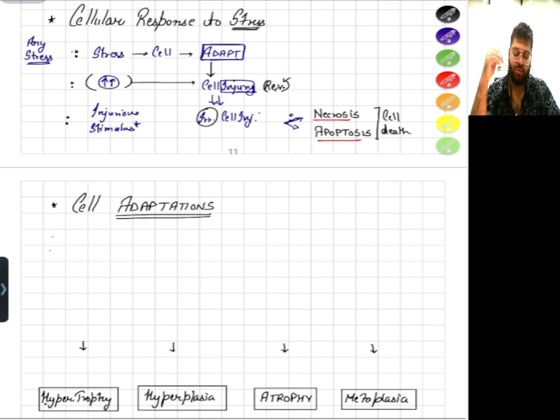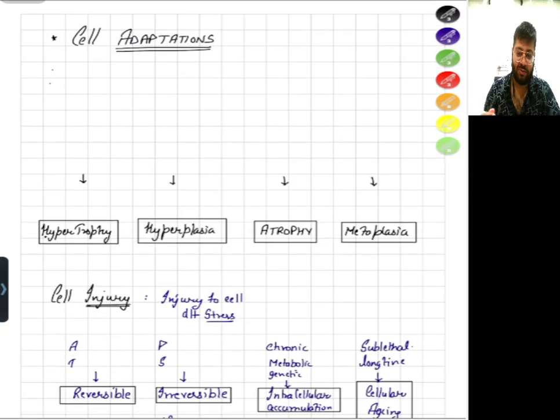So we need to learn how the cell adapts, what the reversible changes in cell injury are, what the irreversible cell injuries are, and how the cell will die. So we will discuss necrosis and apoptosis. The first thing we need to get done with is how the cell adapts. What are the types of adaptation the cell will undergo? So let's say, what is adaptation?